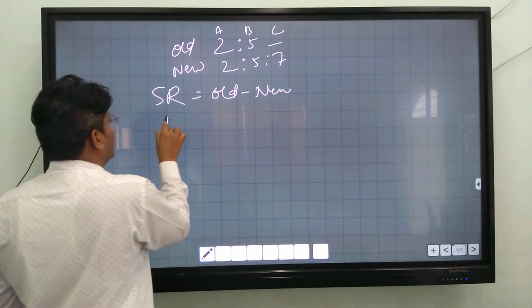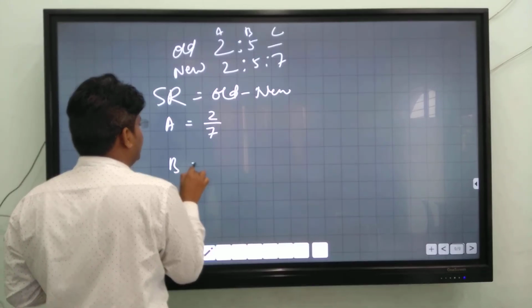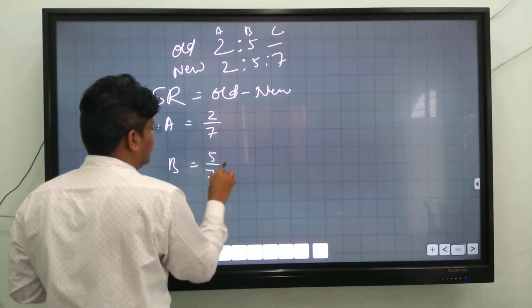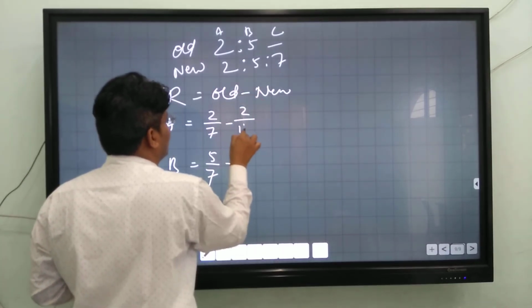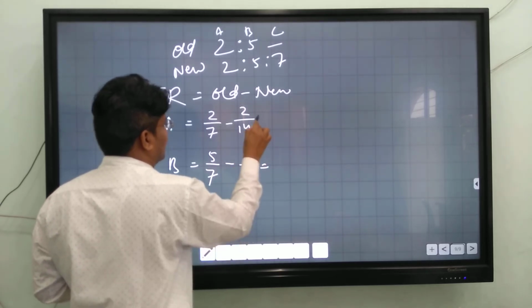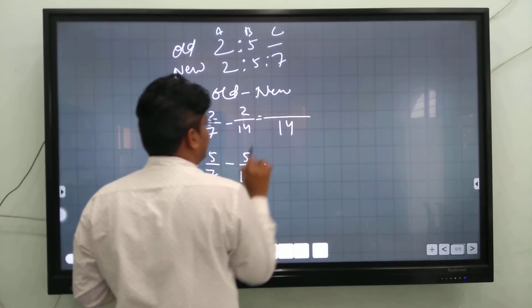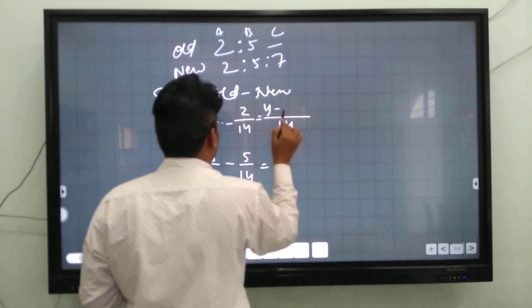Sacrifice ratio is equal to old minus new. A's old share is 2/7 and B's old share is 5/7. A's new share is 2/14 and B's new share is 5/14. LCM is 14.